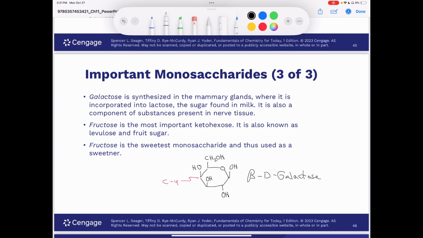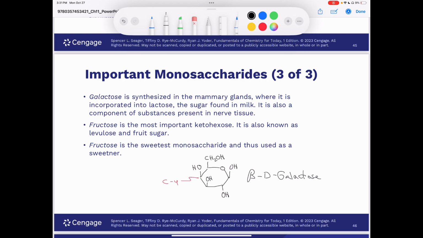Galactose is a hexose with a structure very similar to that of glucose. The only difference between the two is the orientation of the hydroxy group attached to carbon 4. Like glucose, galactose can exist in an alpha, beta, or open chain form. The beta form is shown here.